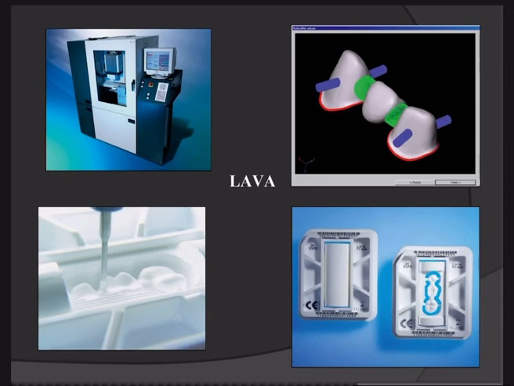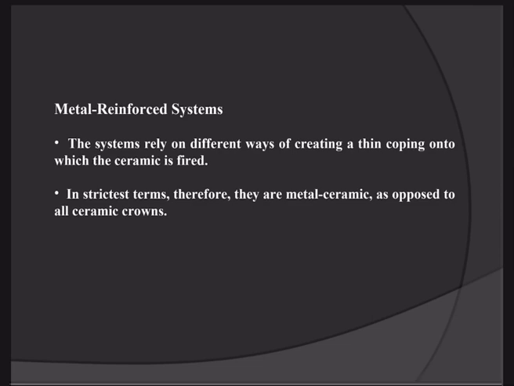So again, you see some pictures. In the first picture, you see the CAD/CAM machine, which is computer aided design, computer aided machining. This is the digital impression, and we make the core buildup with the ceramic material. So in this picture, you see the machining. The machine carves the block, which is inserted into the machine. And again, these blocks are carved and shaped into the crown or the bridge or fixed dental prosthesis.